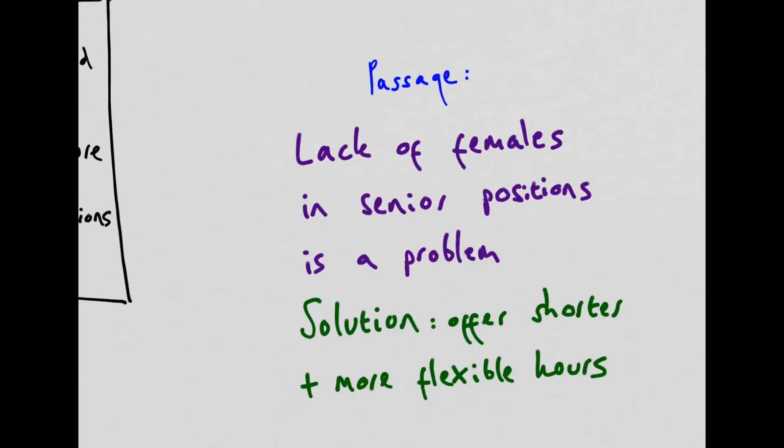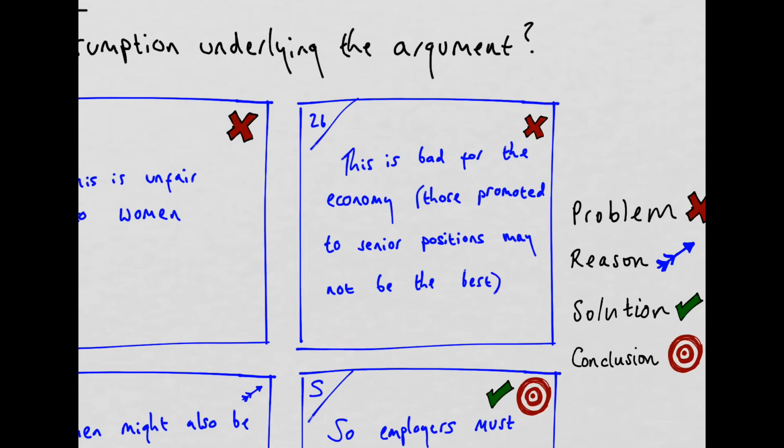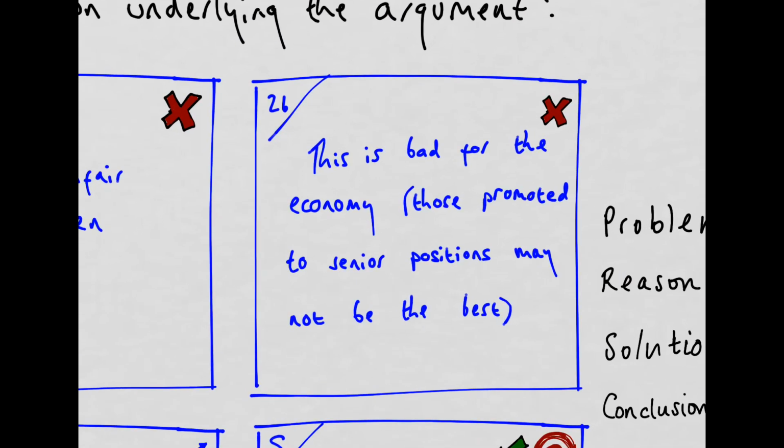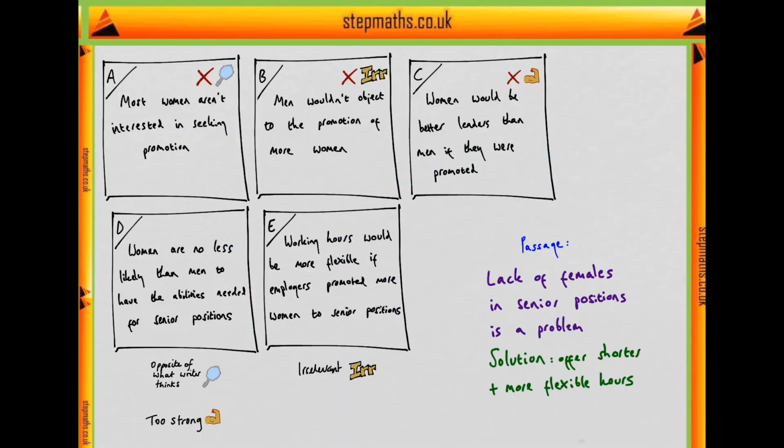And when we look back at the passage, the author would agree, because they say that lack of women in senior positions is bad for the economy. This is a reason why it is a problem, according to the author. So if we negate D, if we say women are less likely than men to have the abilities needed for senior positions, it seems that the argument falls apart. And so D passes the not test, and it's an assumption of this argument.